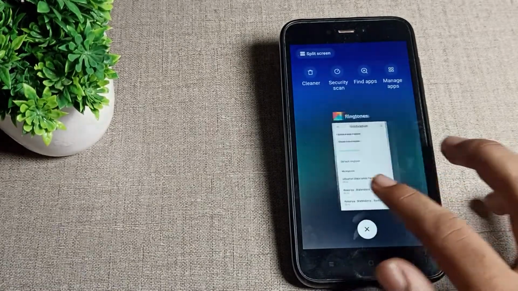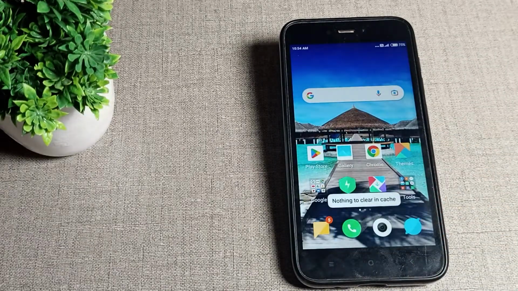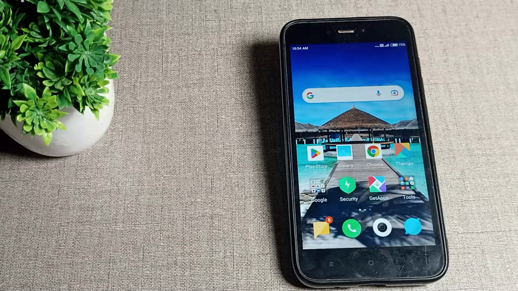Today we are going to talk about the default notification ringtone setting, and how to set it in our Redmi phone. If you want to set your default notification ringtone, you can set it. Friends, now let's see how to set the default notification ringtone in our Redmi phone. Today I will show you in this video.